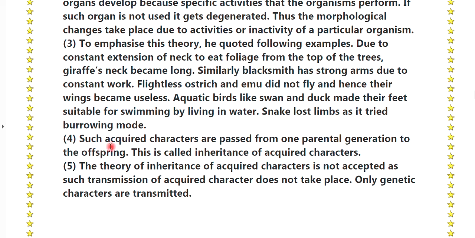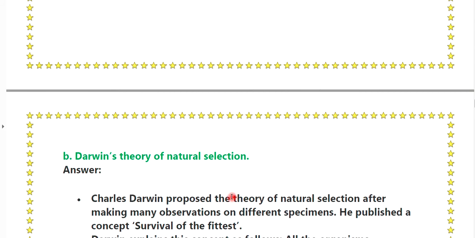Fourth point, such acquired characters are passed from one parental generation to the offspring. This is called the inheritance of the acquired characters. Fifth point, the theory of inheritance of acquired characters is not accepted as such a transmission of the acquired characters does not take place. Only genetic characters are transmitted.